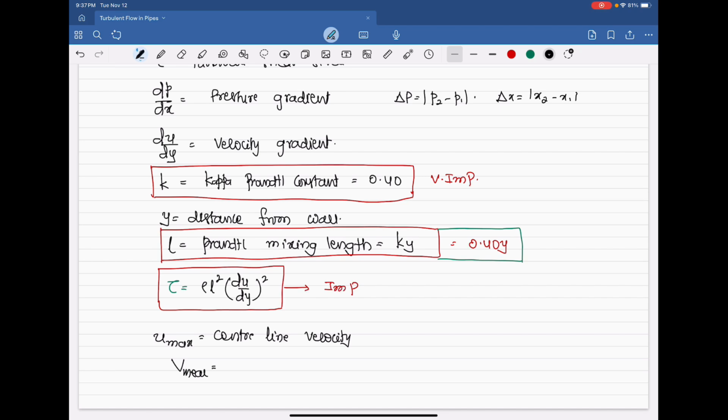Usually we are given the flow rate in a pipeline, in cubic meter per second. That flow rate divided by the cross-sectional area is equal to the mean velocity of the pipeline. Then there is something called shear velocity.